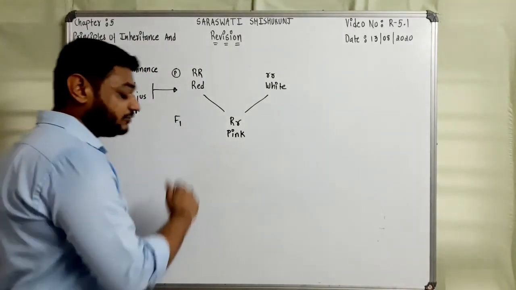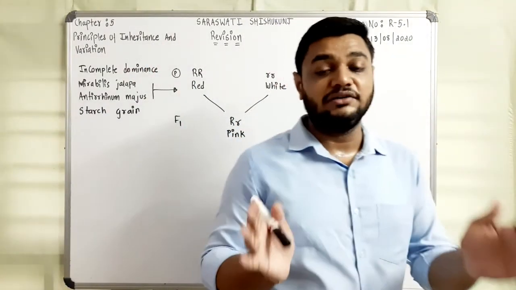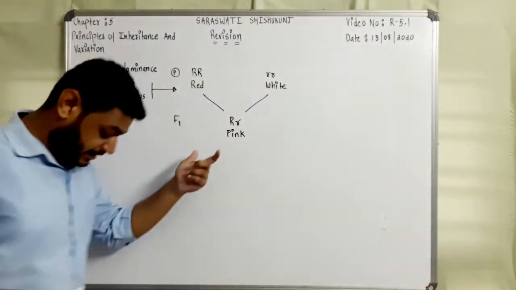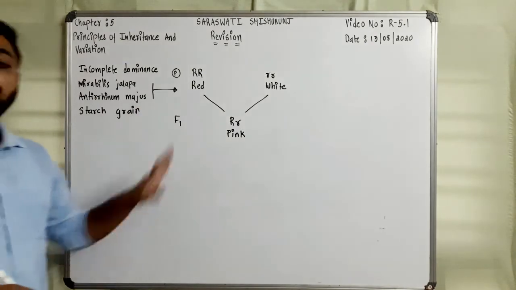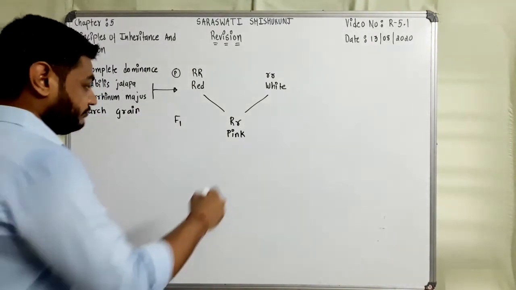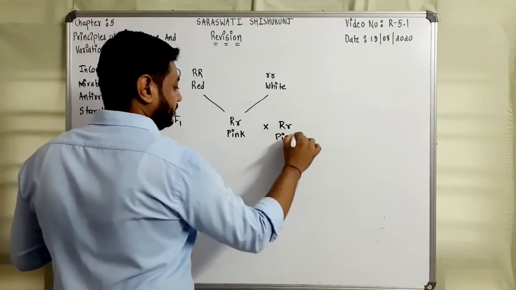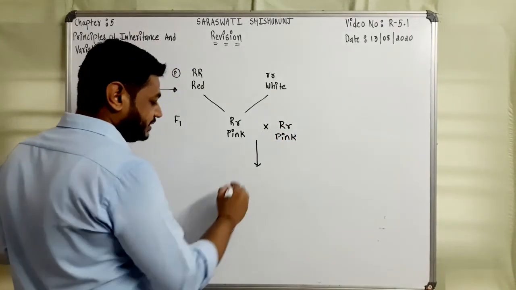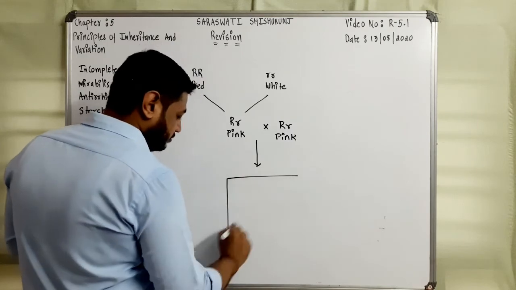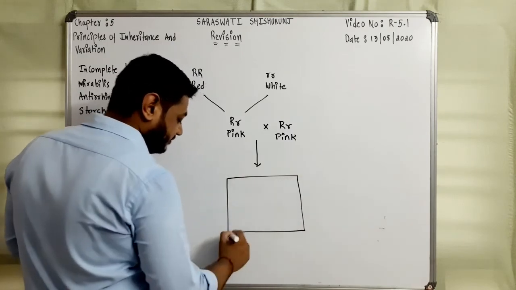So the F1 progeny was not having any of the features like the parent generation. So when again a self cross was made, right? In this case, both the parents' characters were recovered in F2.